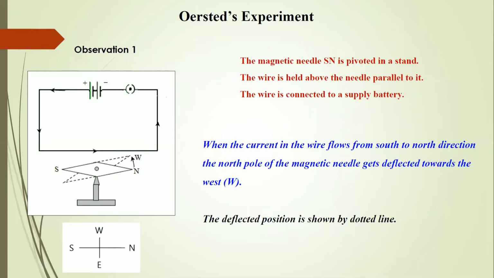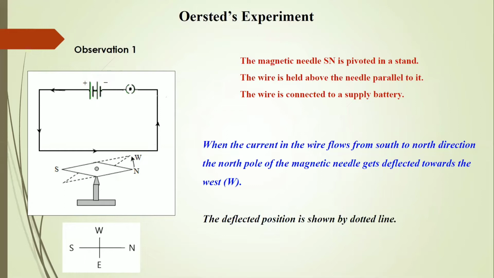Ørsted, a famous scientist, in 1820 first observed that a magnetic field is associated with an electric current. To show it experimentally, he performed an experiment.